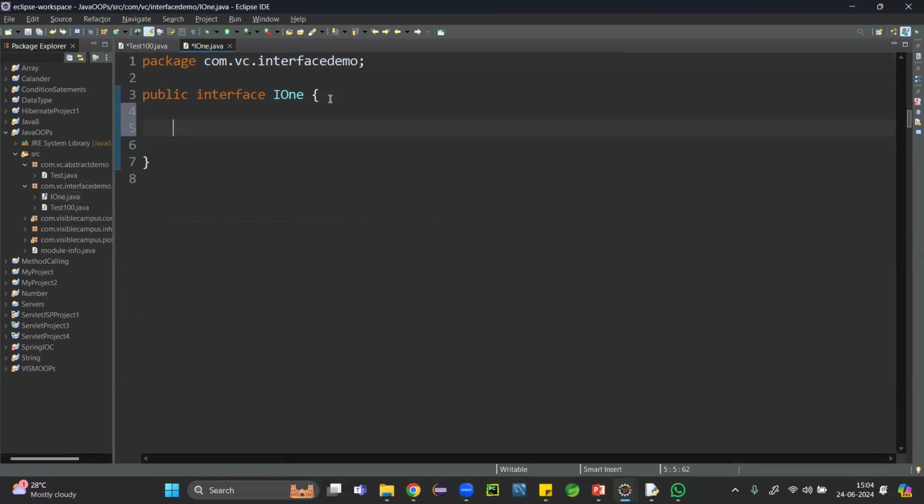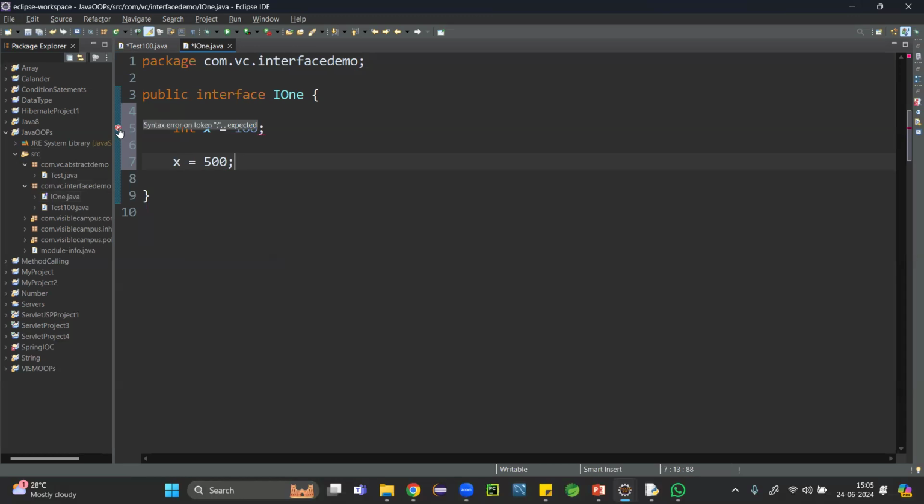Final variables. So for that, I'm taking int x equals 100. Are we giving public static final? No. Still, is it a final variable or not? So then I am trying to modify it. What happened? It's not possible to modify. You can see the error here.